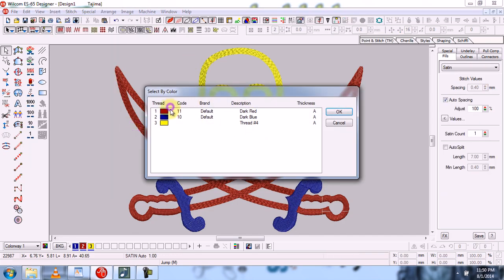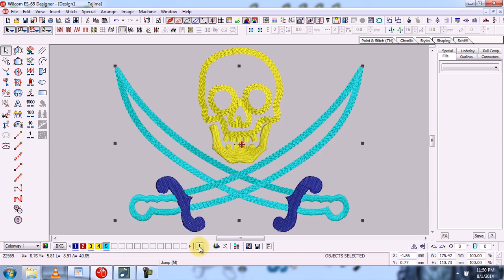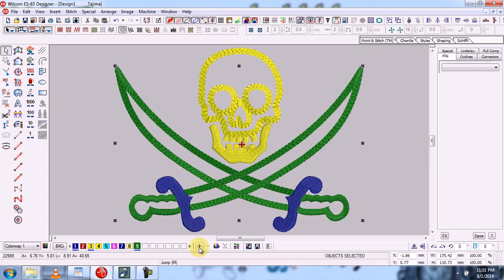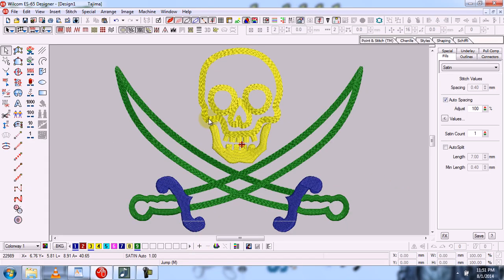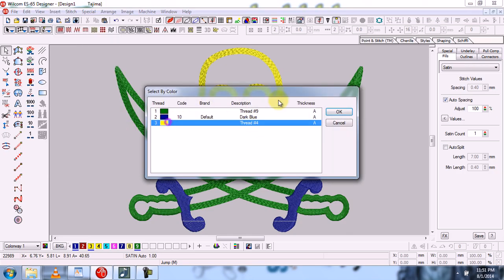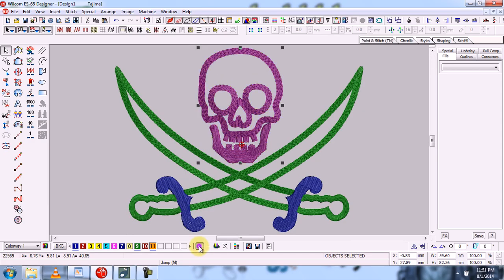Now I will select the red color, and I will change its color. You can see that only the objects which were made with red color are changing. So in this way we can easily do that. Now I will select the yellow color and change its color.